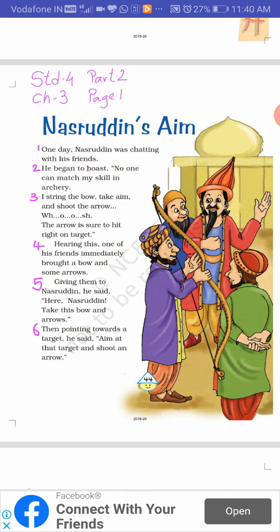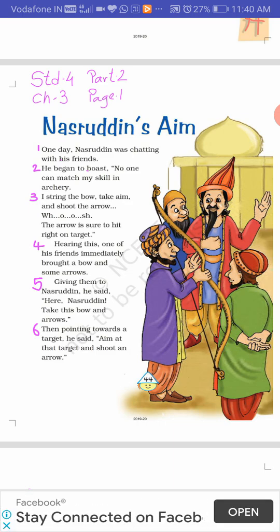The second para is, he began to boast, no one can match my skill in archery. So, as I told you before, a person who is skillful with bow and arrows is known as an archer, and the act which he does is known as archery.